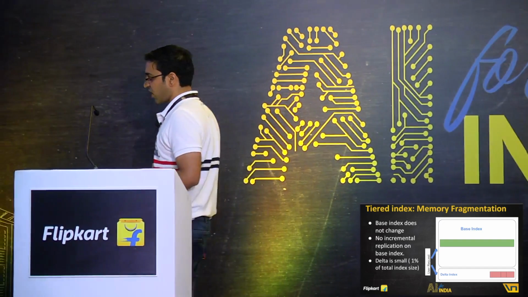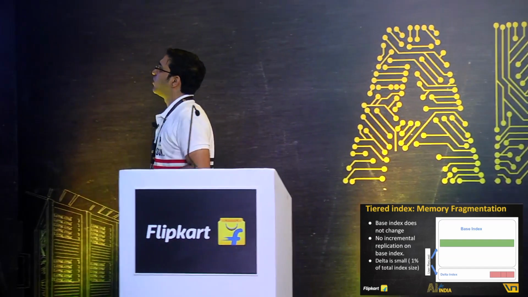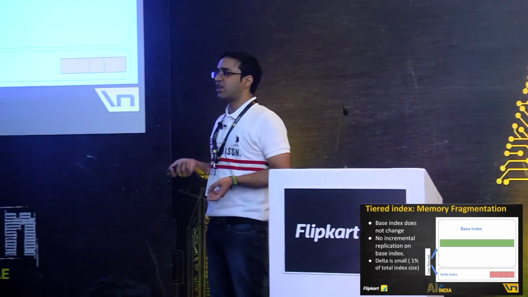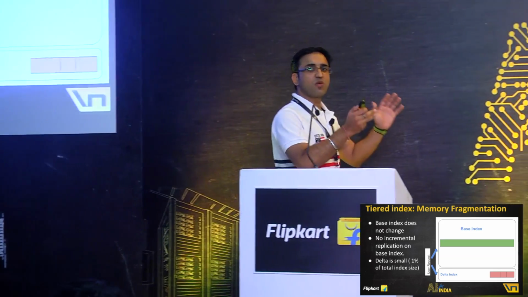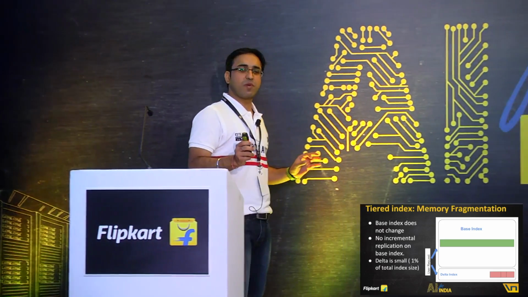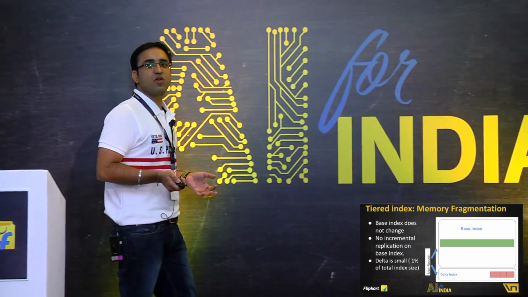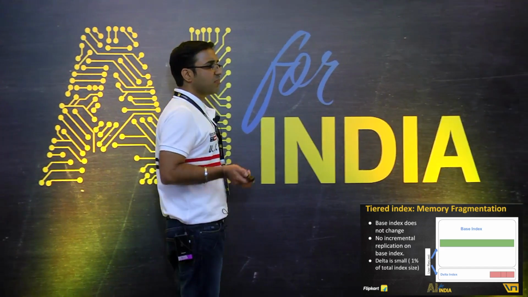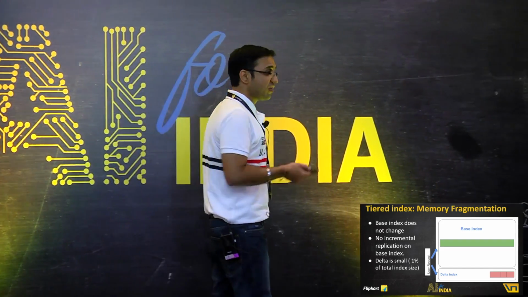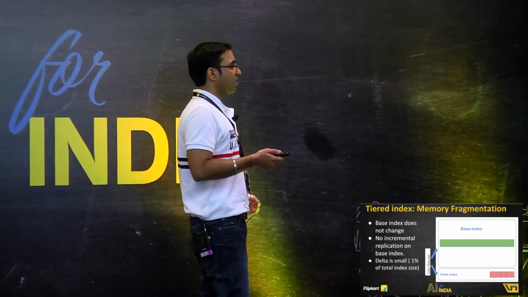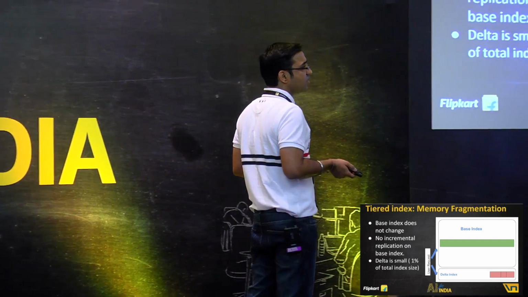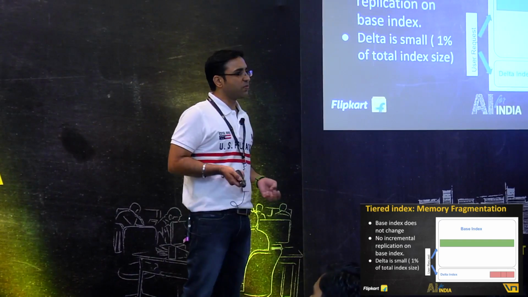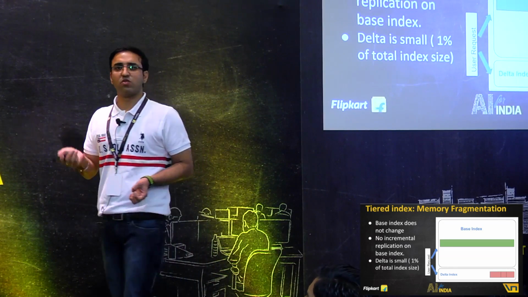Typical memory fragmentation looks like this. However, what we did was create a base index every night, which is a very static index. There's no change happening there. The changes are only happening in the delta, which is very small, 1% of the size of the index. And hence what we got in return was a much less memory fragmented index. Because the memory is much less fragmented, there are far fewer CPU cycles spent on GC. We run a huge heap, and hence the GC cost saved there is huge.